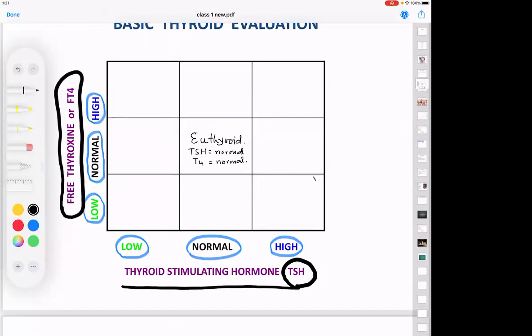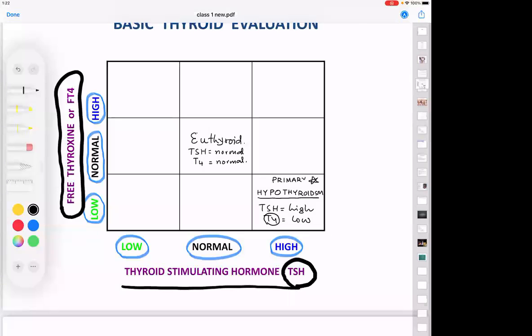Now, if this is euthyroid, let us talk about this box. TSH is high, sorry, very sorry on this one, but T4 is low. So what is this state called? Hypo or hyperthyroidism? This is called hypothyroidism, and this is due to the low T4. Who makes the T4? Thyroid gland. So this is called primary.